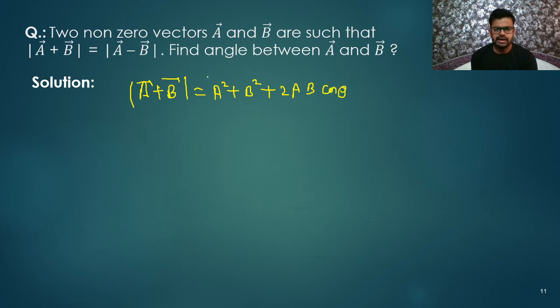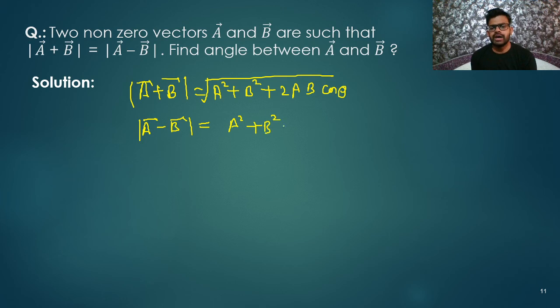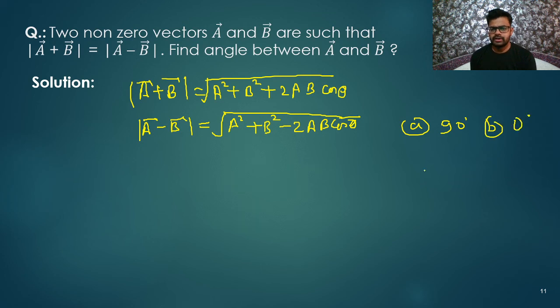And its root. Now I will talk about the next, the magnitude of A minus B. So what can we write? That is A square plus B square minus 2AB cos theta, and its root. Yes, so I am going to write the four options. You need to give the correct answer. A option 90 degree, B option 0 degree, C option 180 degree, and D option 45 degree. Out of these four, you need to choose the correct answer. So your time starts now. I'm giving you 30 seconds.